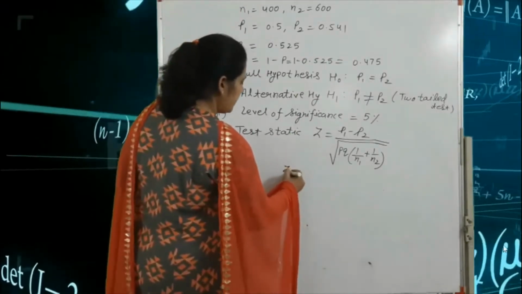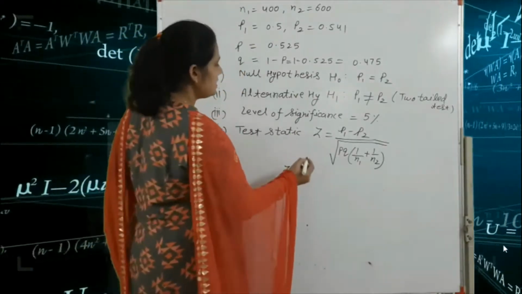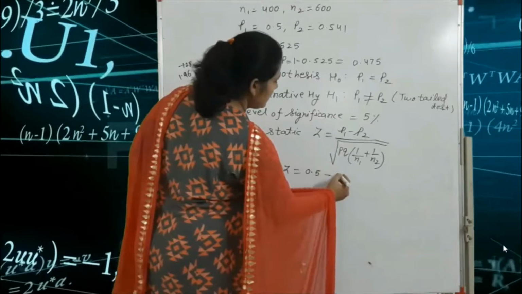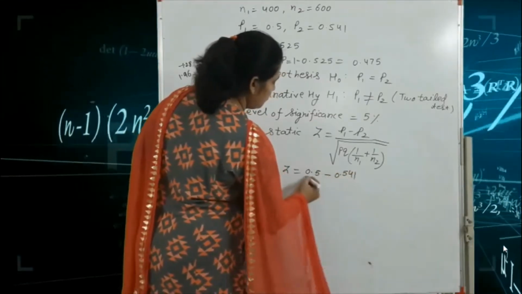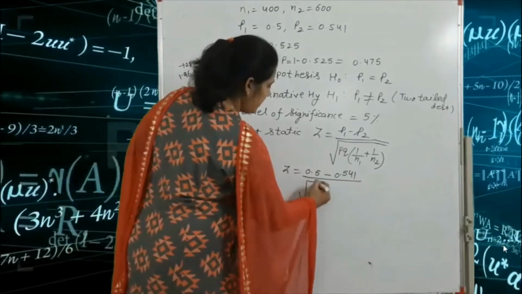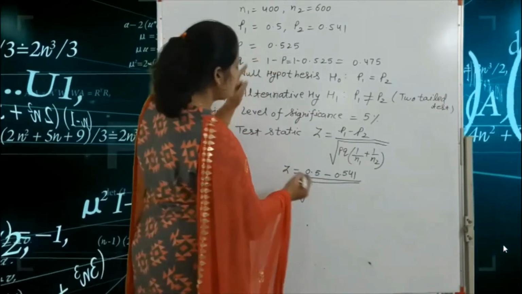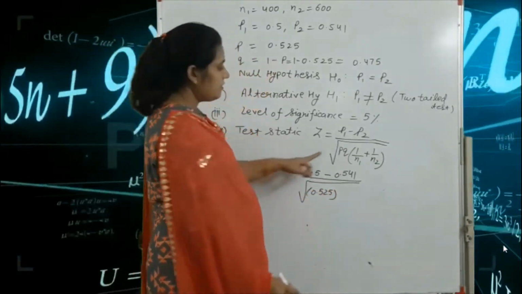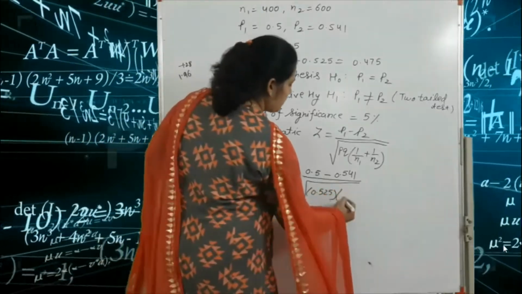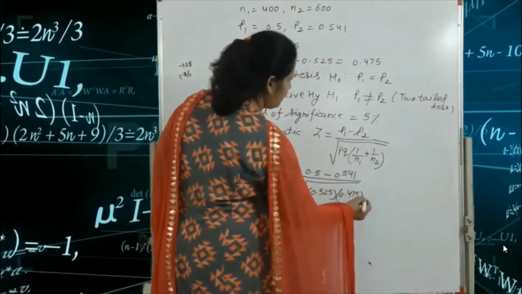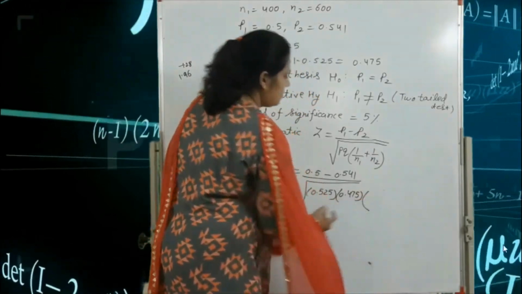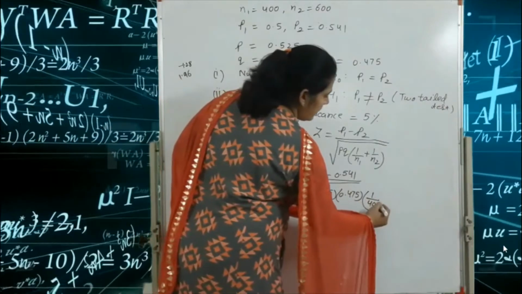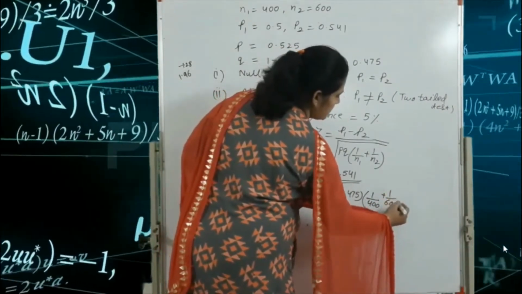So put in the values here: z is equal to p1 equal to 0.5 minus p2 equal to 0.541, divided by the square root of, the value of p is 0.525, and the value of q is equal to 0.475. Got it? In the 1 upon n1, n1 is equal to 400 and n2 is equal to 600.